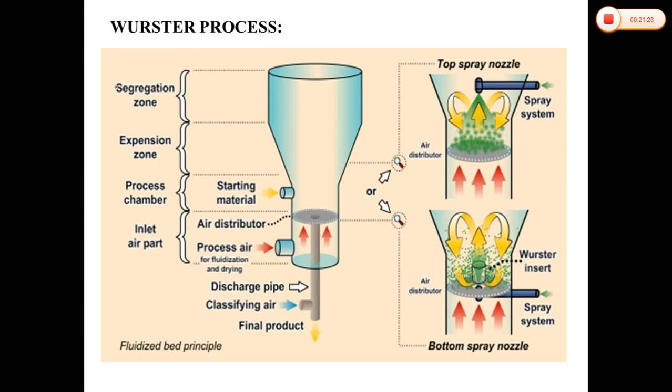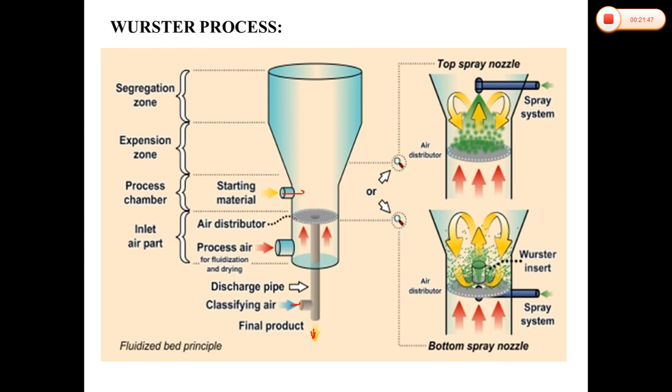These are the different zones: segregation zones, expansion zone, and the process chamber where we are providing the starting materials. This is the discharge pipe, which will be used for the classified air, and this is used for the final product.